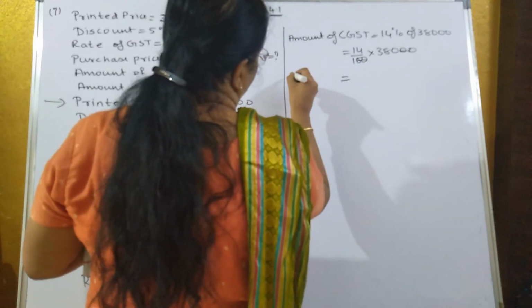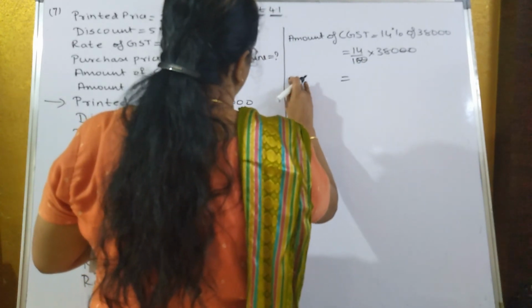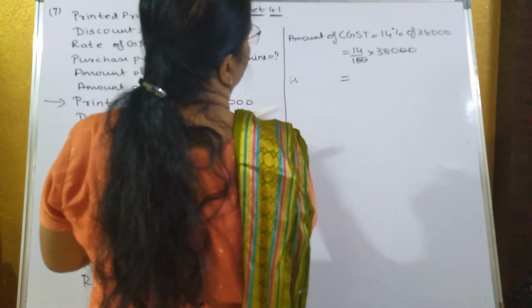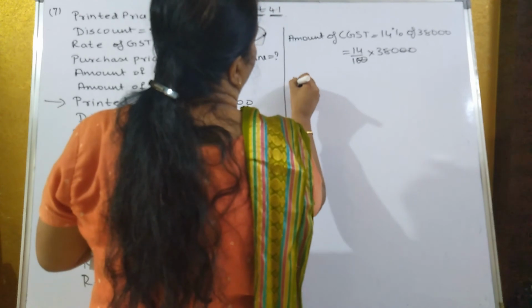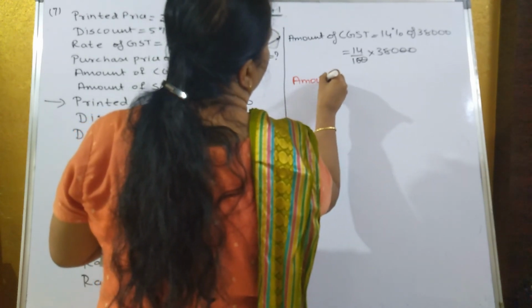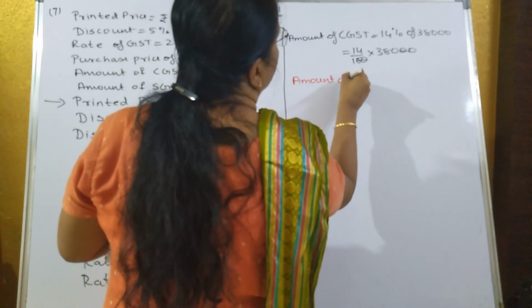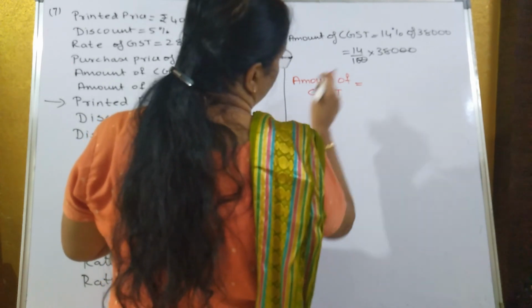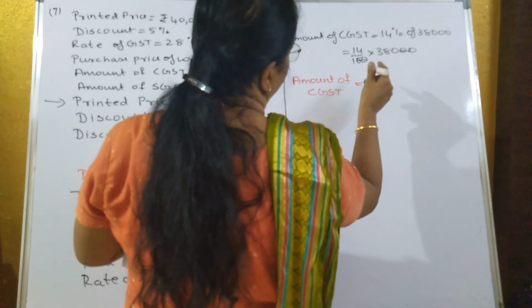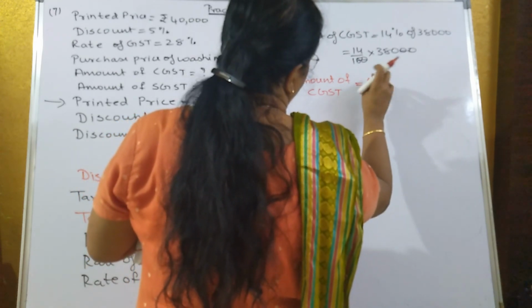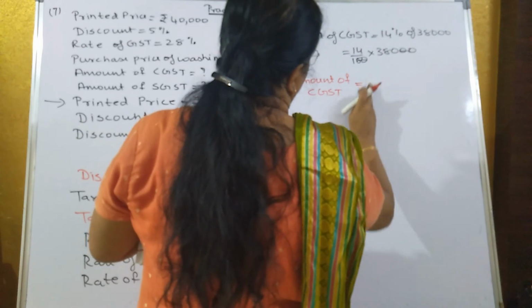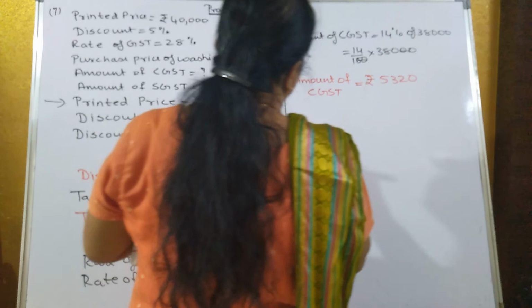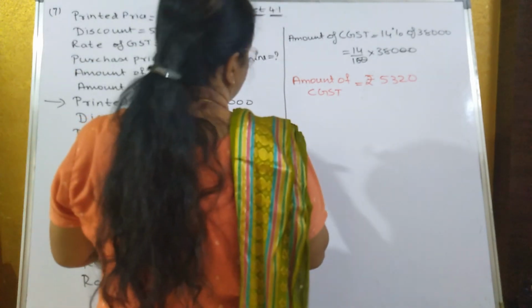So amount of CGST is equal to 14 into 380, that's equal to rupees 5,320.